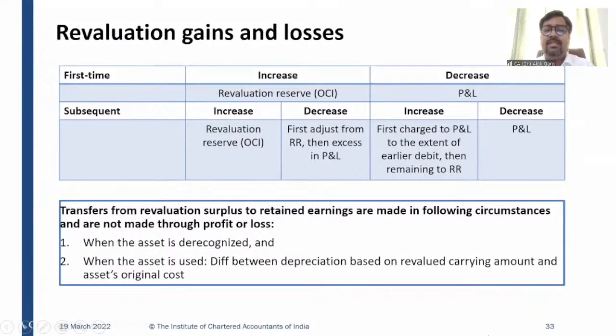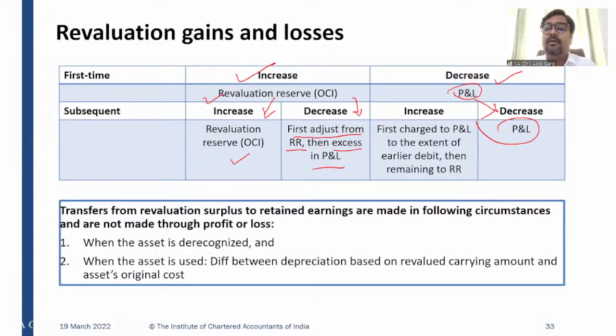So friends, we have discussed in case of revaluation model, if first time there is an increase, it will go to revaluation surplus, other comprehensive income. Again, if there is an increase, again asset will be debited and revaluation surplus will be credited. If first time there is an increase and then it is a decrease, the decrease has to be first adjusted from the revaluation surplus. Then if excess decrease is there, it will go to P&L, right? First time there is a decrease, that decrease will go to the P&L. If subsequently again there is a decrease, again it will go to P&L, right?